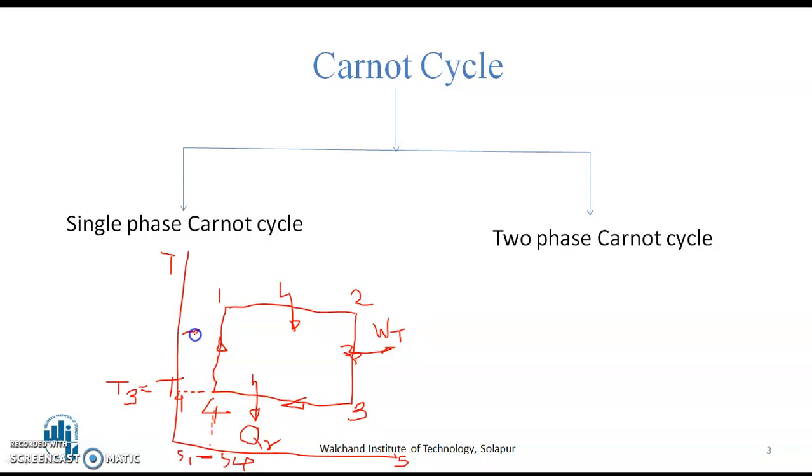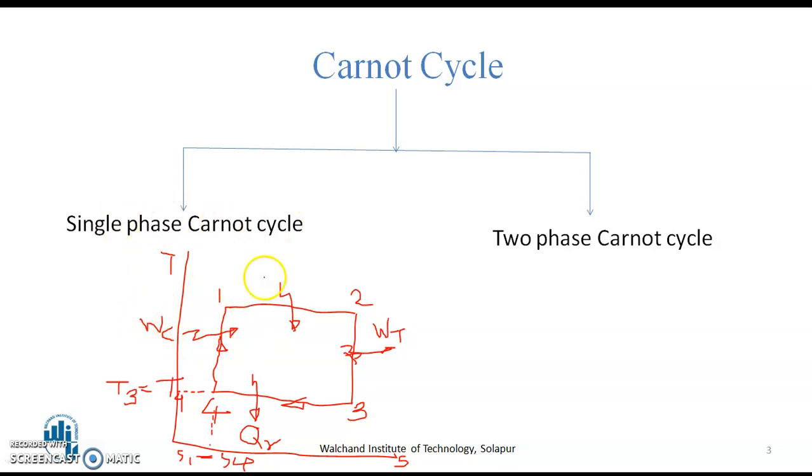So this process 4 to 1, isentropic compression process, needs external agency, maybe electrical work, mechanical work, etc.